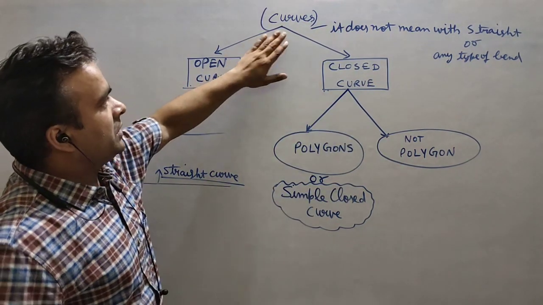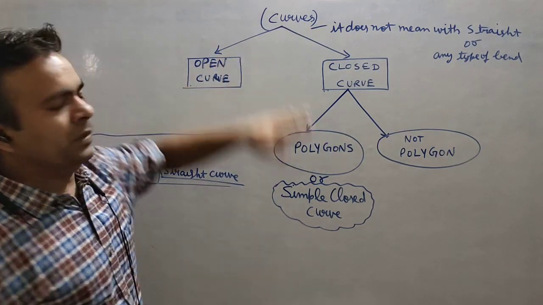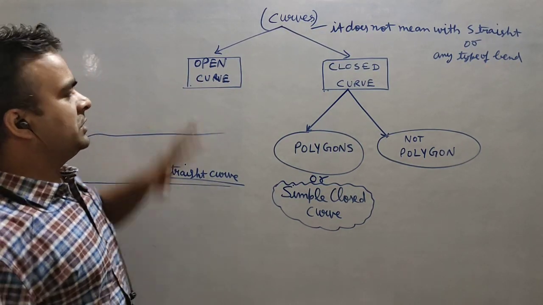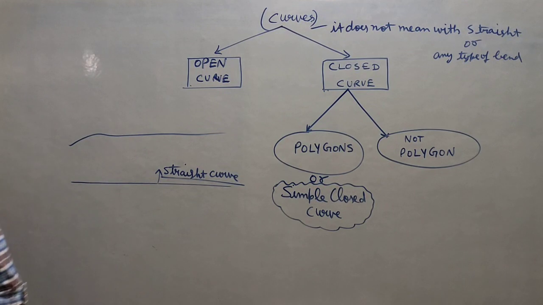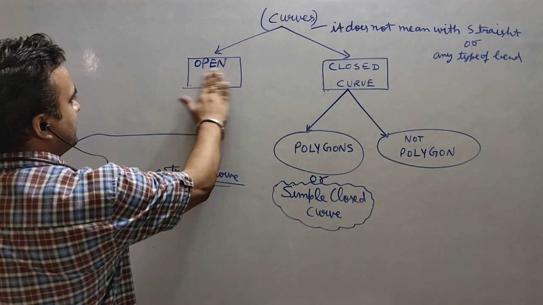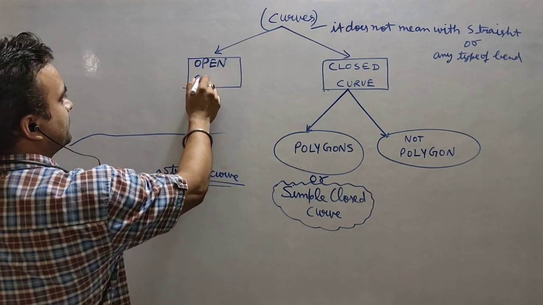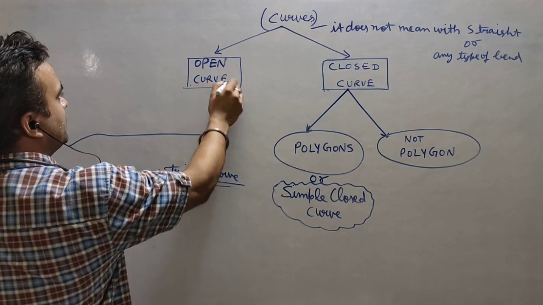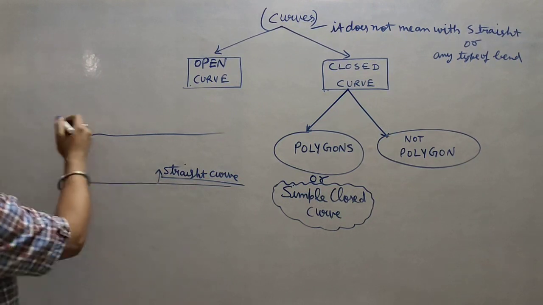If you see, the curve is divided in two parts. You can see the first part. First part is what? Open curve. Whenever open curve comes, I think it is very clear with the name. Open curve means the curve which is open. The curve which is open. You can see this one.